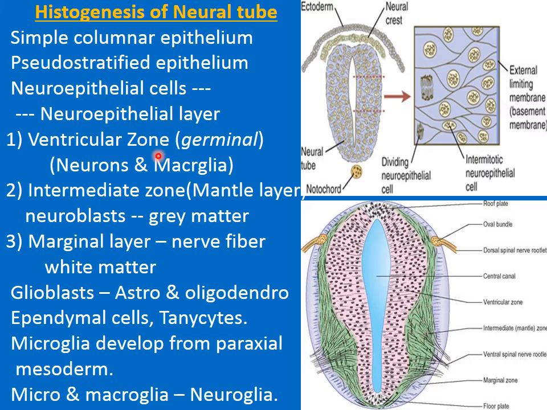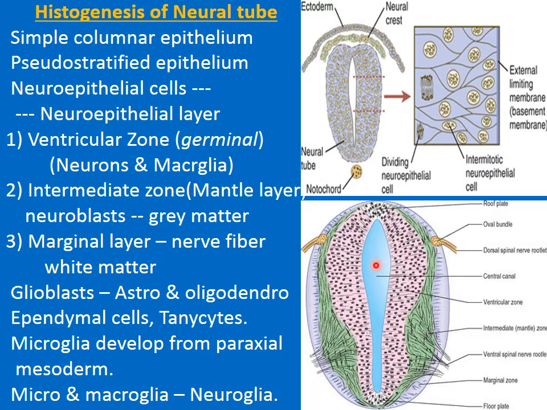With the closure of the neural tube, the neuroepithelial cells begin to give rise to primitive nerve cells called neuroblasts. This is the simple columnar epithelium, and that is the pseudo-stratified columnar epithelium.